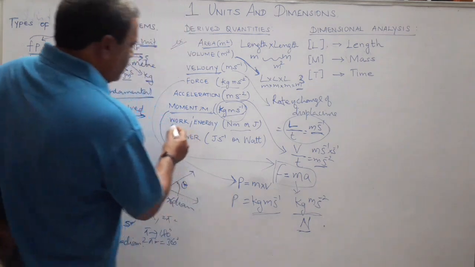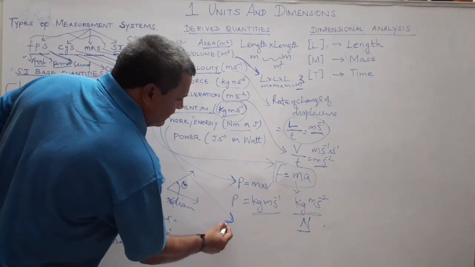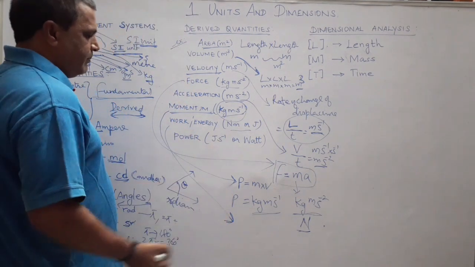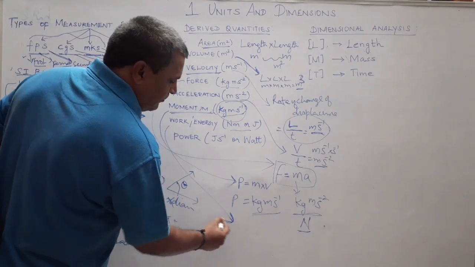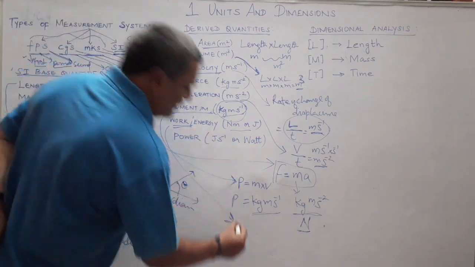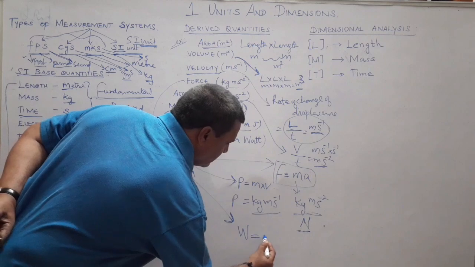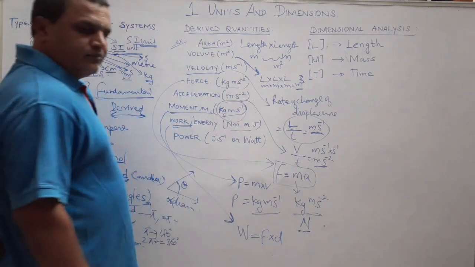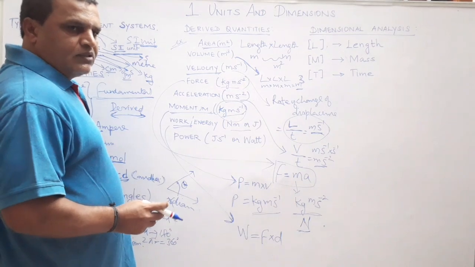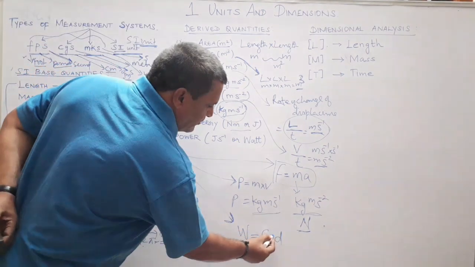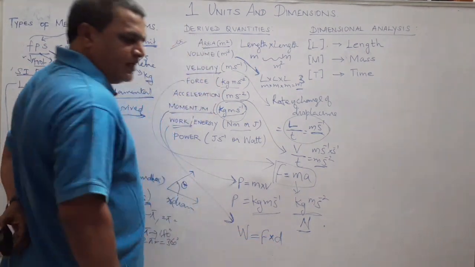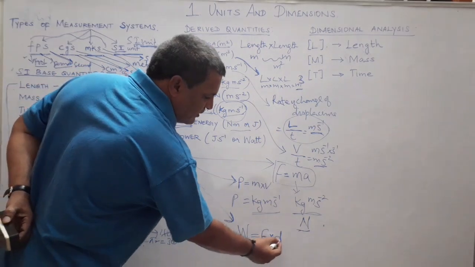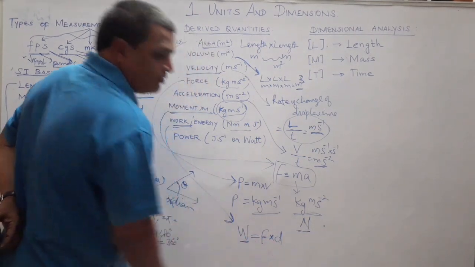Work is equivalent to energy. That we will discuss in detail in your third chapter, work energy theorem. Now what is work? Work is defined as force multiplied by displacement. With the help of the force, an object is moved through a distance d. So force multiplied by distance gives you the total work done on the object.